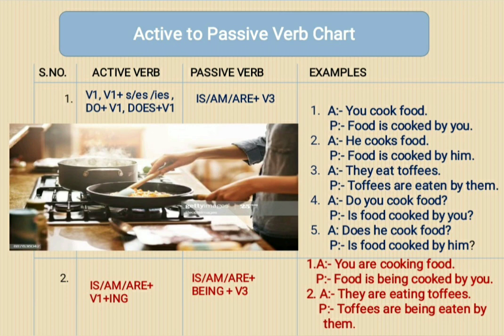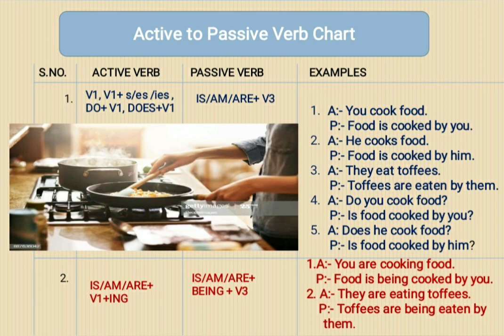Dear students, you will have to keep one more thing in your mind, that the supporting verb or helping verb which we use in passive voice is used according to the object which comes in the subject place in passive voice.